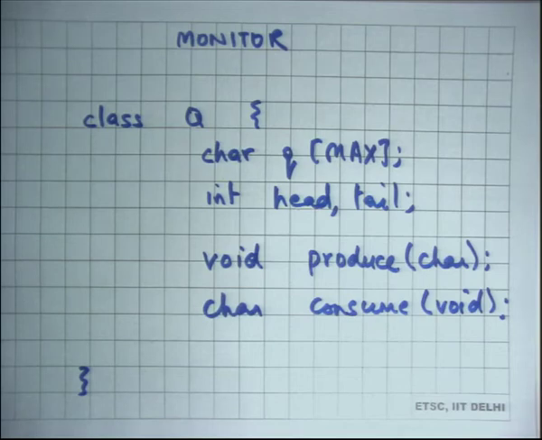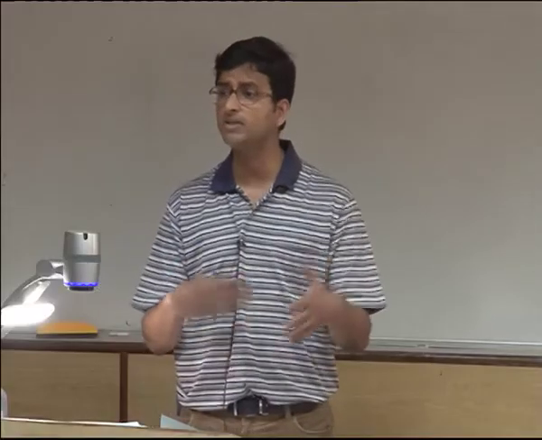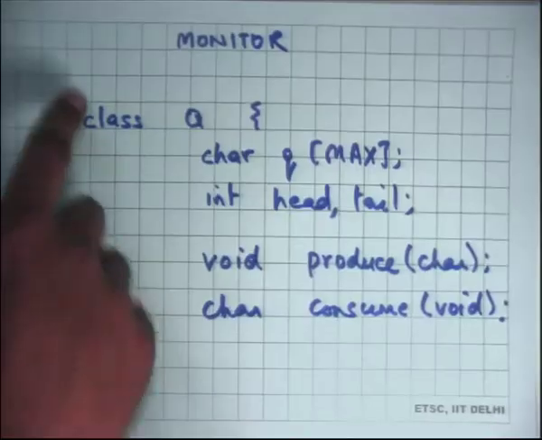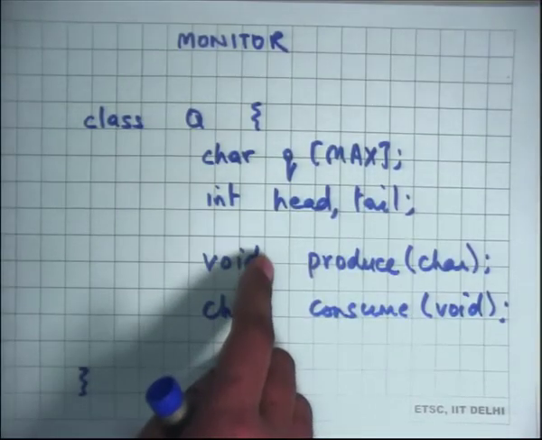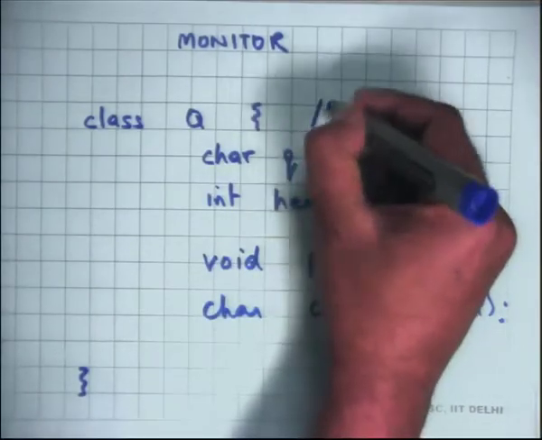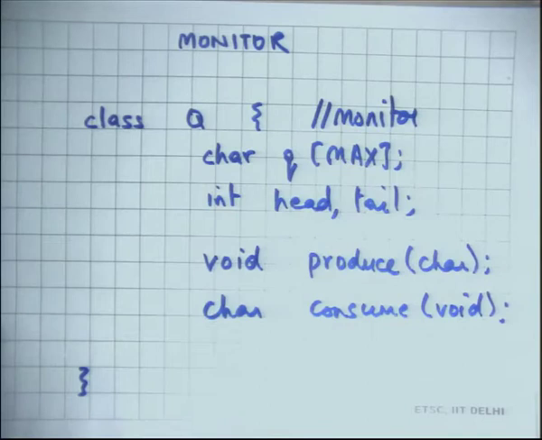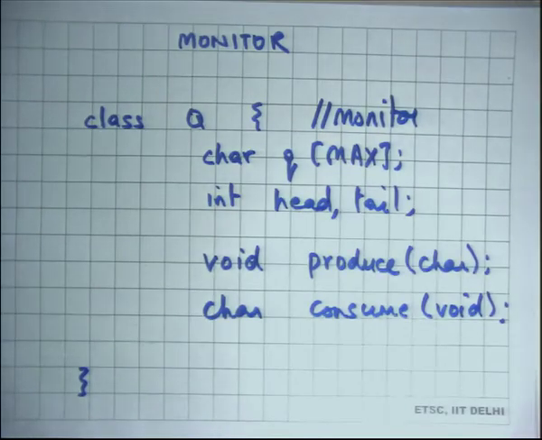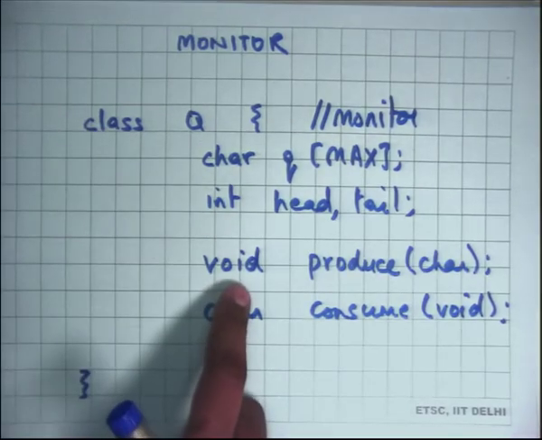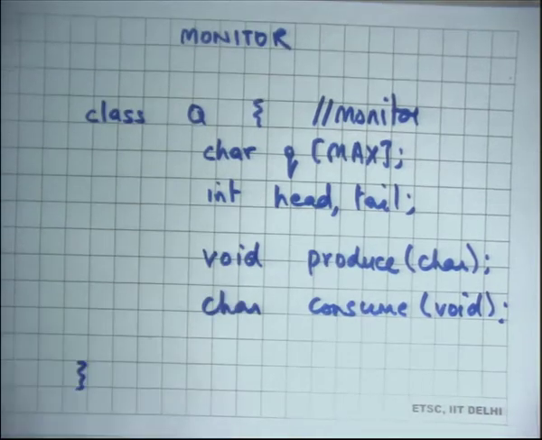So, if there is some thread which is executing produce, no other thread will be able to execute either produce or consume, right. So, only one thread could be inside the monitor at any time. So, this class is also called a monitor. A class of this type is also called a monitor, and the idea is that only one thread will be inside the monitor at any time, right. So, it is a language that provides you a construct to define mutual exclusion.